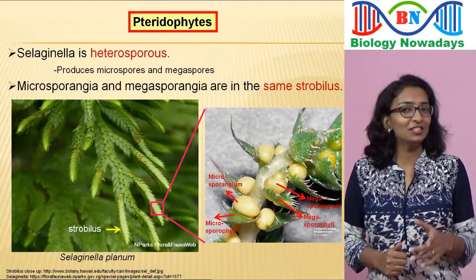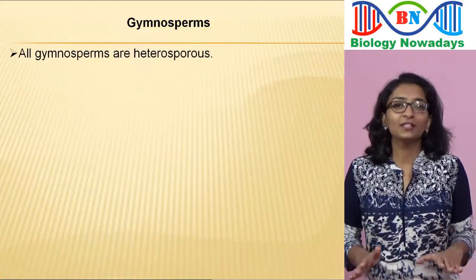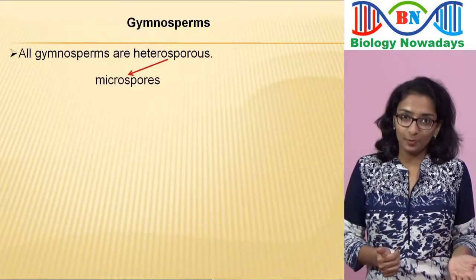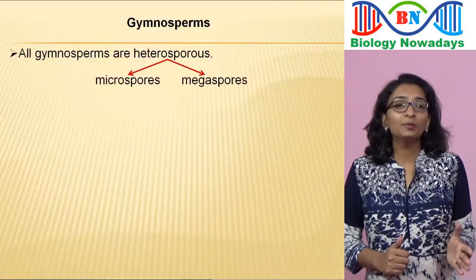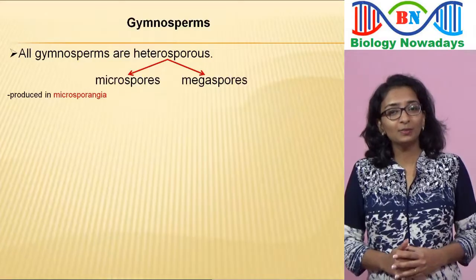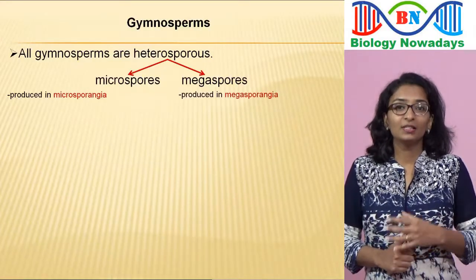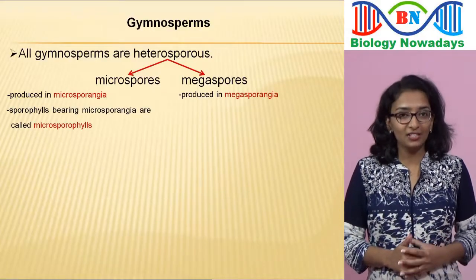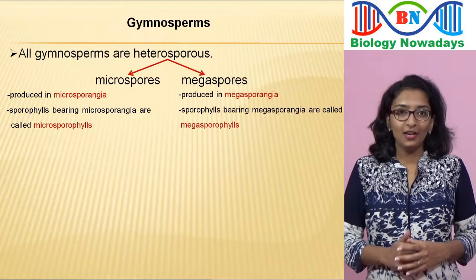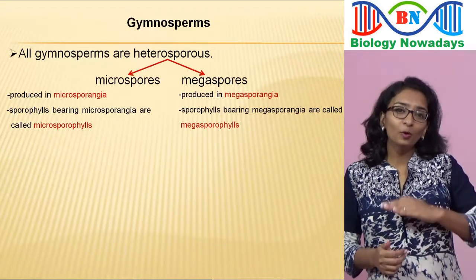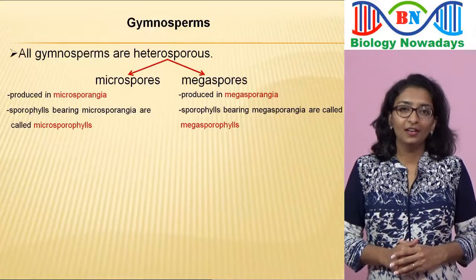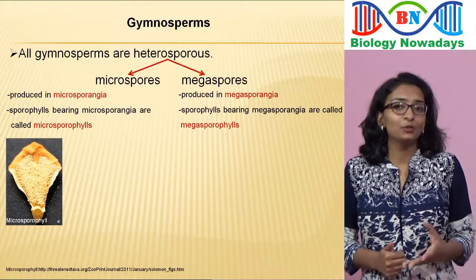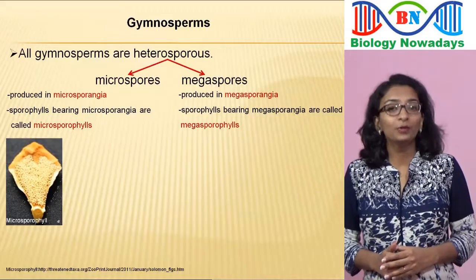Now let's move on to the Gymnosperms. All Gymnosperms are heterosporous, which means that they produce two types of spores, microspores and megaspores. Microspores are produced in microsporangia and megaspores are produced in megasporangia. Sporophylls bearing microsporangia are called microsporophylls and sporophylls bearing megasporangia are called megasporophylls. Microsporangia are seen on the lower side of the microsporophyll. Here is a microsporophyll of the Cycas tree. What you see here is actually the lower side of the microsporophyll with microsporangia.